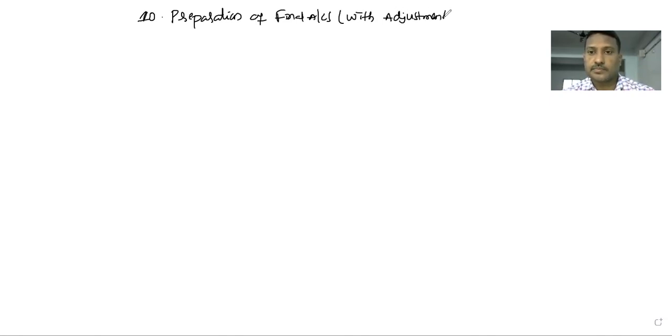In the last classes we discussed the importance of the final accounts, the stages of the final accounts, and the proformas of the trading account, profit and loss account and balance sheet. Today in this class we are going to discuss adjustments.